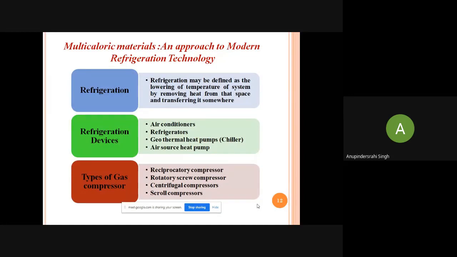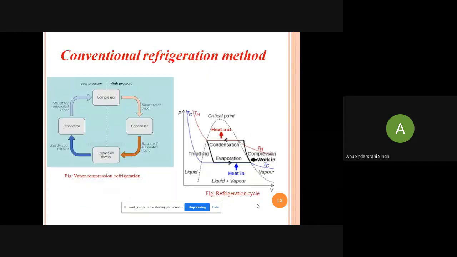Nowadays we are using gas-based refrigerants and compressor technology to make the temperature lower. Multicalorics show a different type of refrigeration. This is a conventional refrigeration, based on the Carnot cycle, but the conventional refrigeration has many disadvantages.